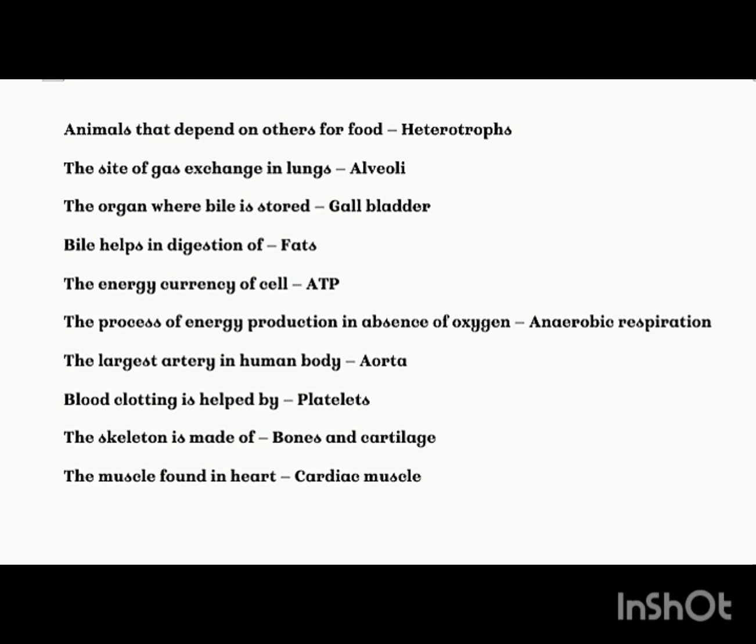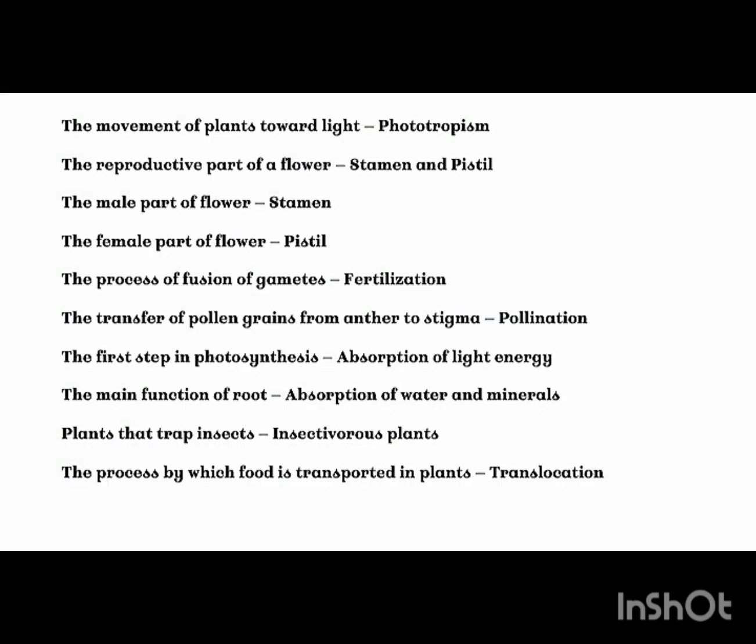The skeleton is made of bones and cartilage. The muscle found in heart, cardiac muscle. The movement of plants toward light, phototropism. The reproductive part of a flower, stamen and pistil. The male part of flower, stamen. The female part of flower, pistil. The process of fusion of gametes, fertilization. The transfer of pollen grains from anther to stigma, pollination.